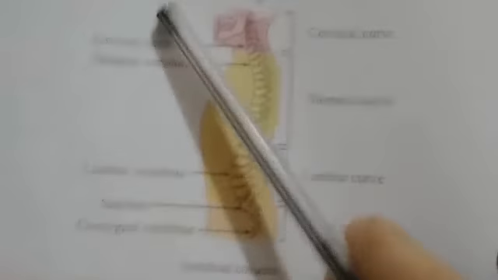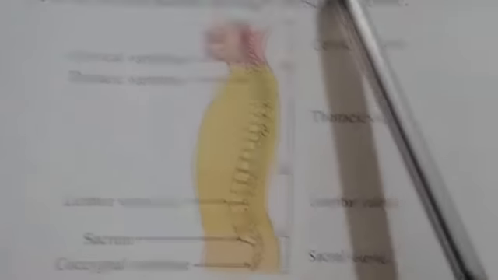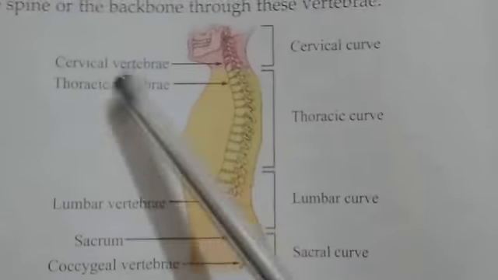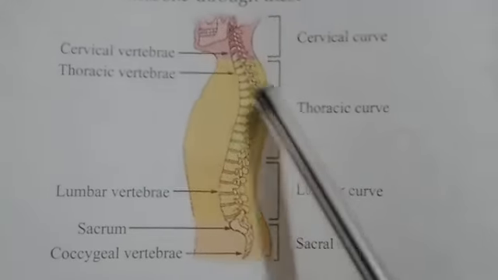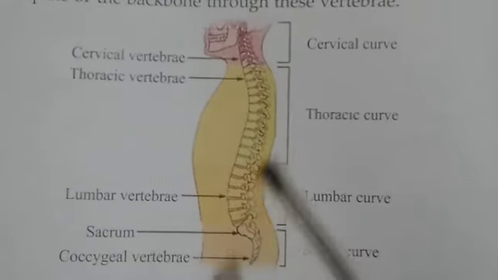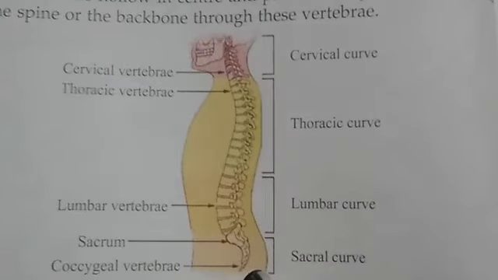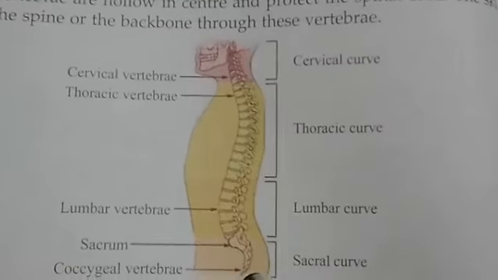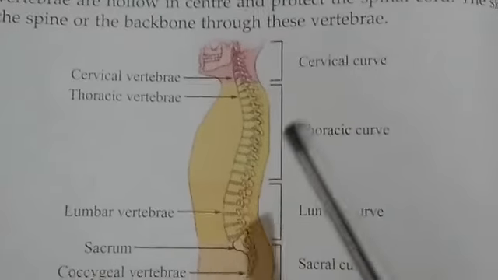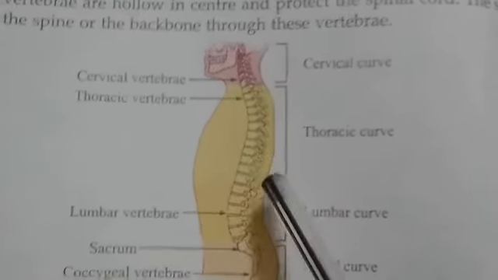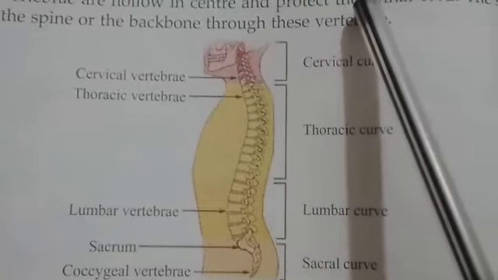Next is the backbone. A series of small bones forms the backbone of the human body. These are called the vertebrae or the vertebral column.